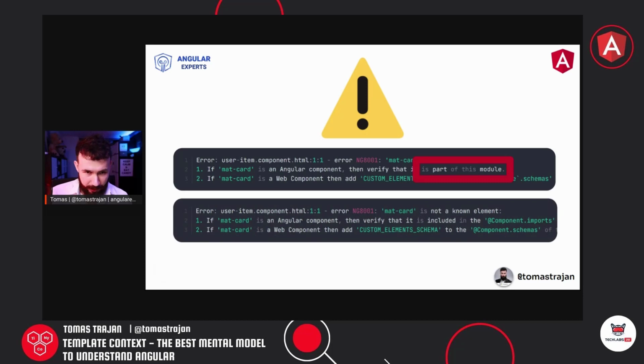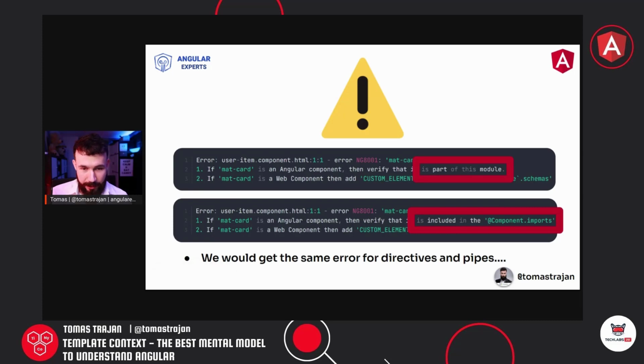Now, of course, if we use standalone components instead of NgModules, we would get exactly the same error, with a slightly adjusted message where we would discover that the material card component, if it's an Angular component, should be included in the component's imports, right? And this gives us this first hint about this underlying reality and what the template context is going to be.